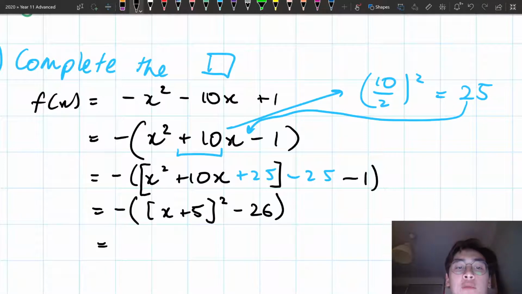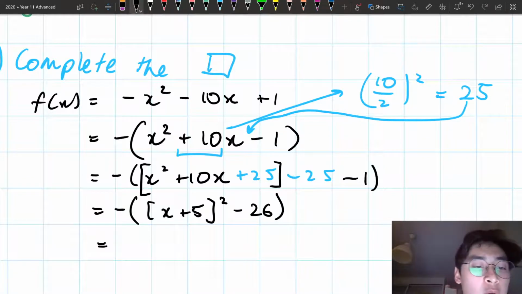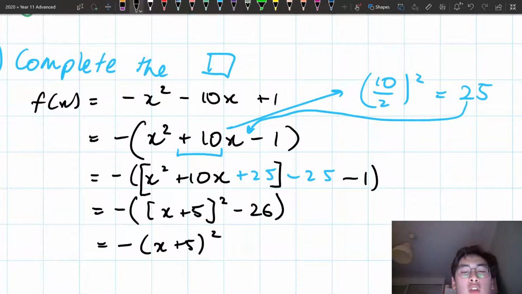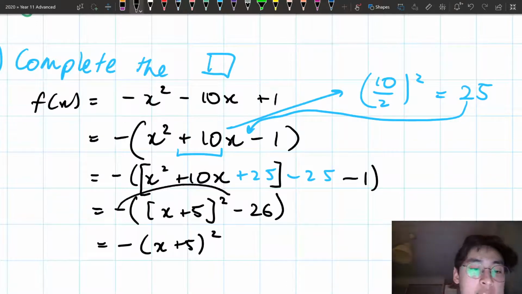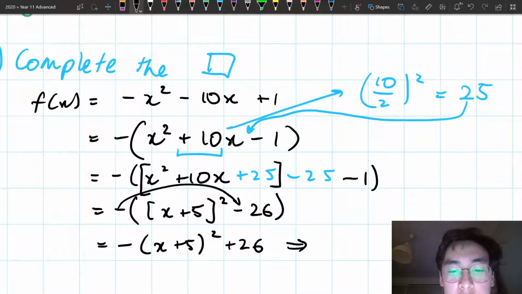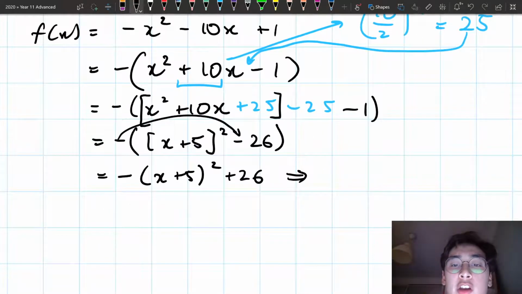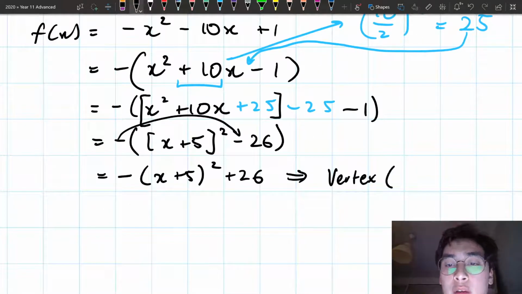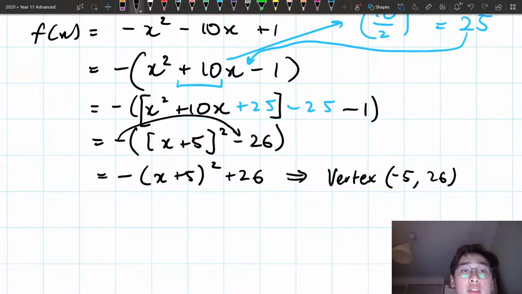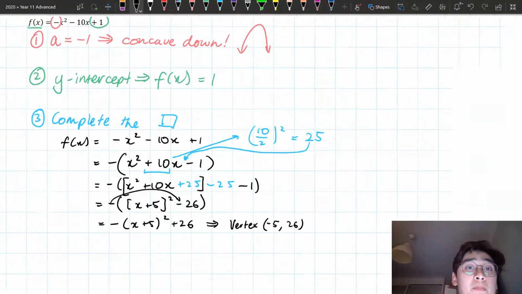And now that I've done that, I'm just going to put that negative sign back into my whole equation. So here I'm going to have negative x plus 5 squared. What I've done is I've changed up the brackets. Now that I no longer need the 2 brackets, I'm just going to change it back to my regular brackets. And then that negative also goes to that minus 26, so it becomes plus 26. And that gives me that the vertex is at where? Vertex is at negative 5, 26. Negative 5, 26. Okay, we've done that step.